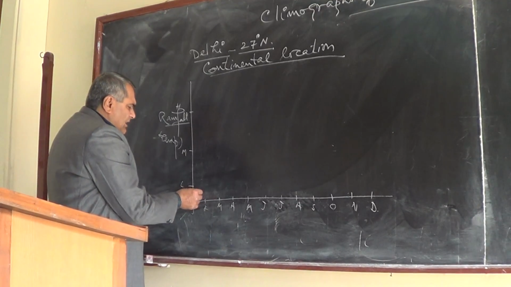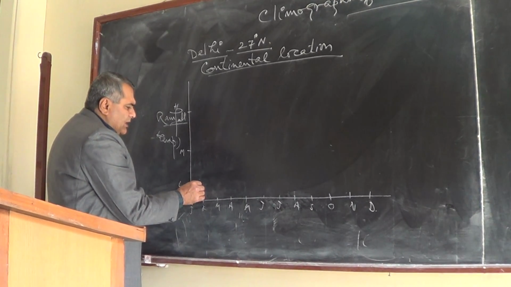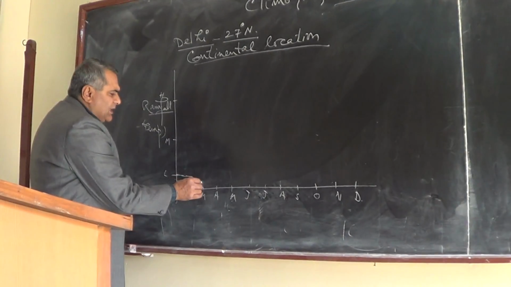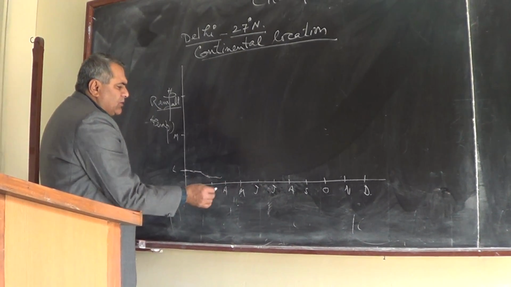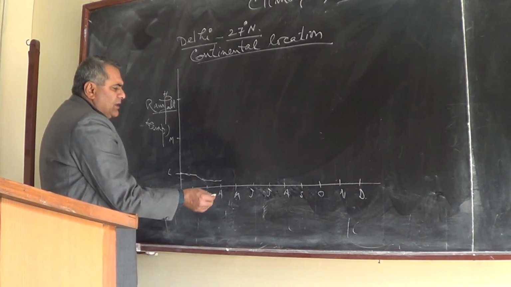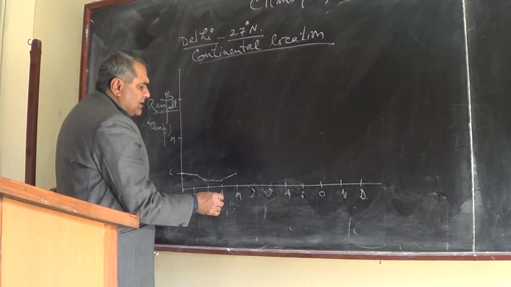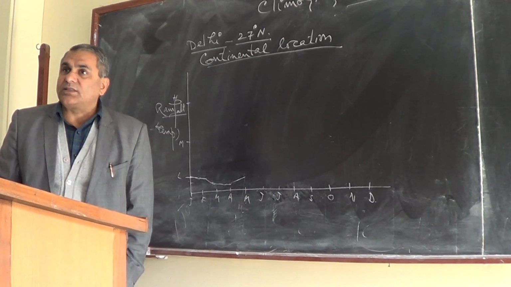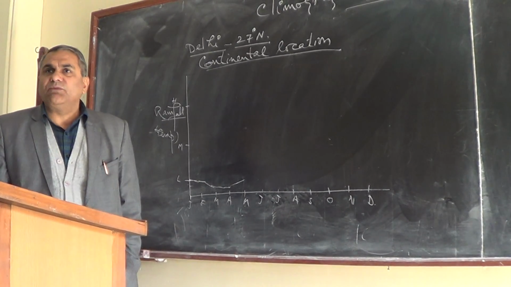So we have little, or you can say low, rainfall, but in February it decreases and in March it further decreases to nil. In May there is some cyclonic rain, cyclonic turbulence, that comes with low winds.